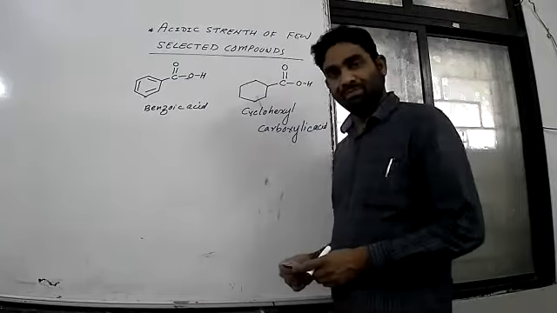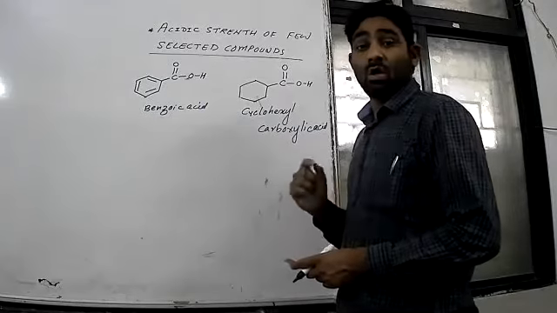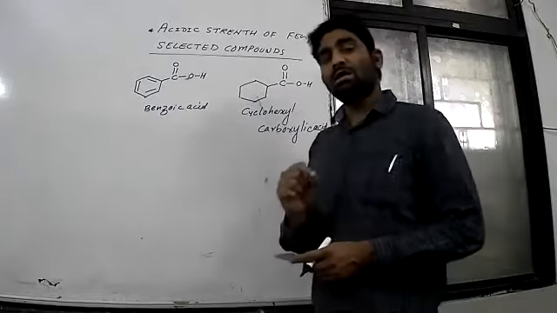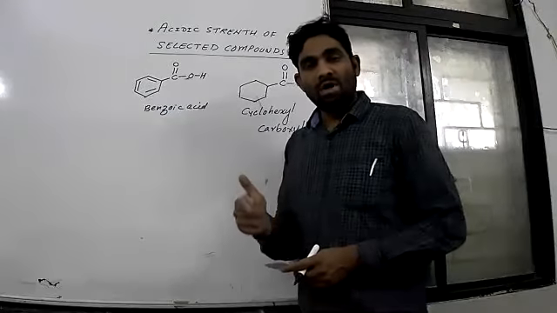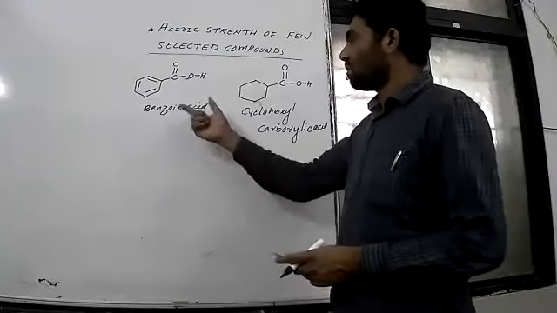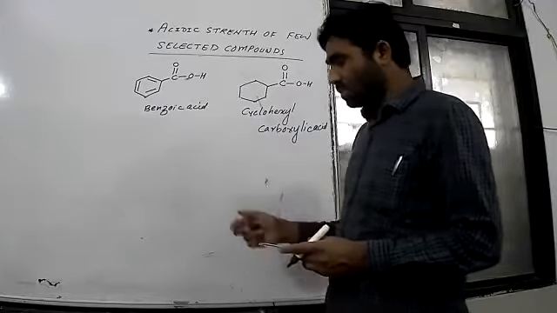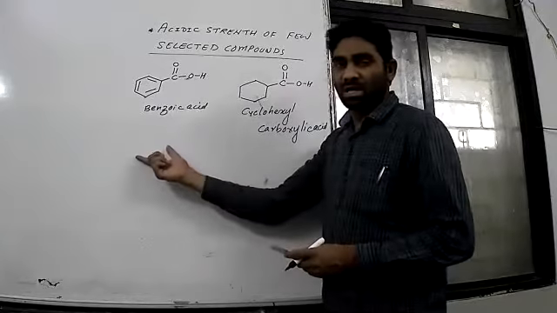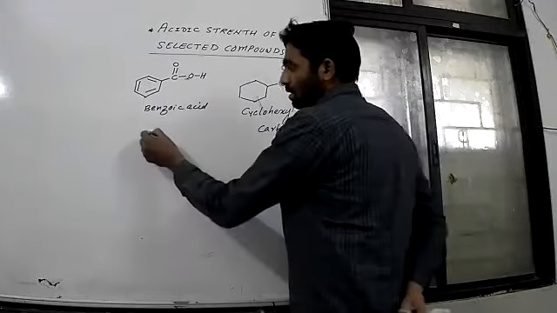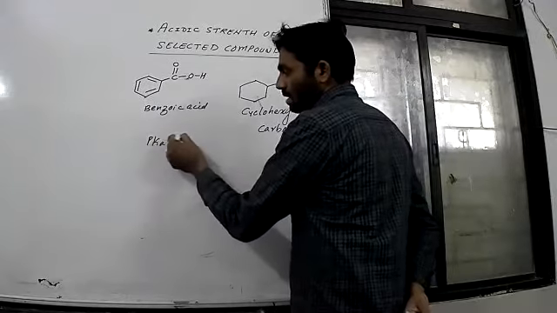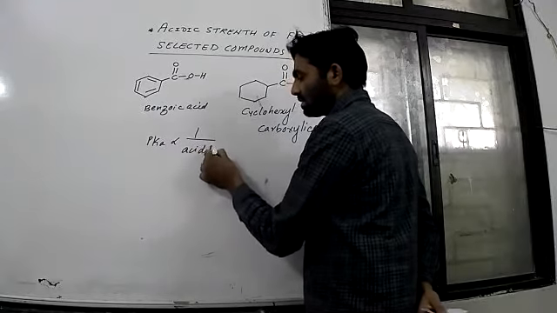Now see, the question is which is more acidic or which is the strong acid, and comment on the reason also, or comment on the acidic power of these two acids, which is strong, which is weak. Sometimes they will mention pK values also, pKa, and we know pKa is inversely proportional to acidic strength or acidity.